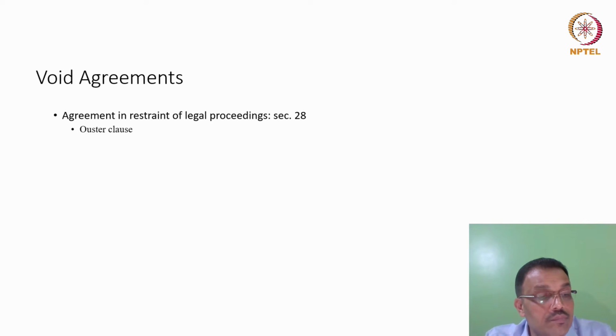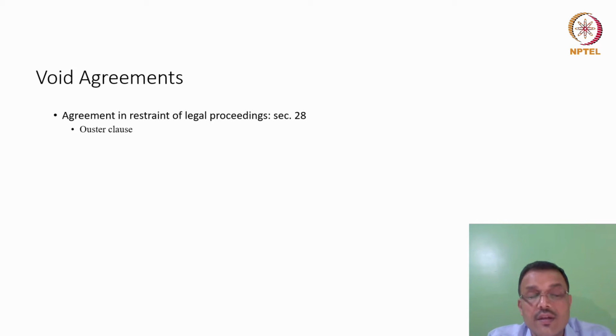Interestingly, one of the clauses that has been evaluated is called the Ouster clause. Now, in the United States, this is quite a common practice, and hence you will notice that different jurisdictions deal with the restraint of legal proceedings differently. Now, in the United States, there is this clause called the Ouster clause. What does this clause look like?